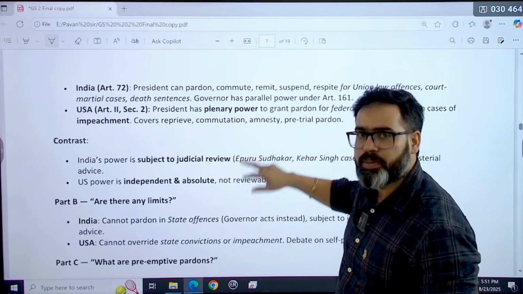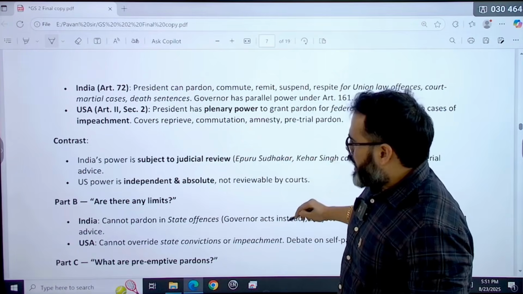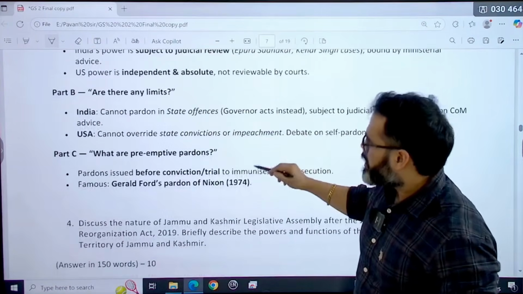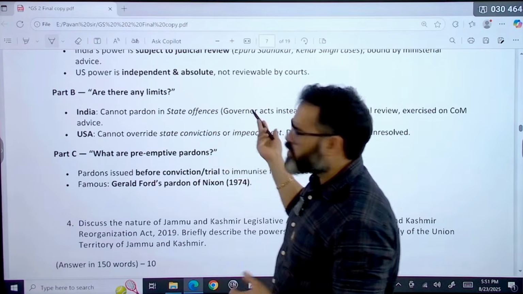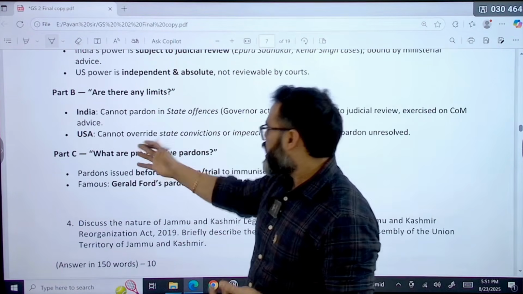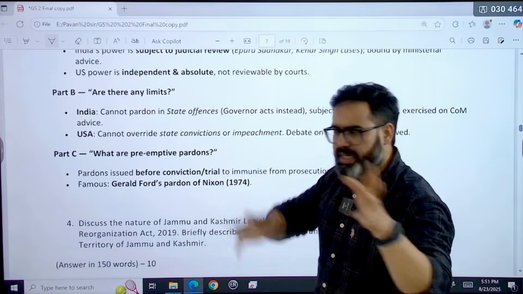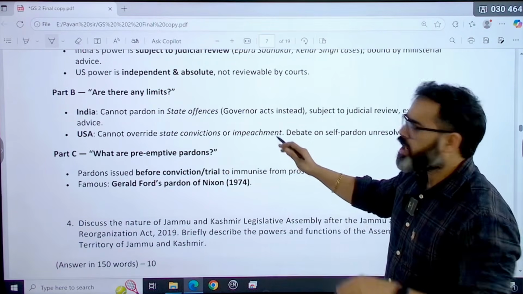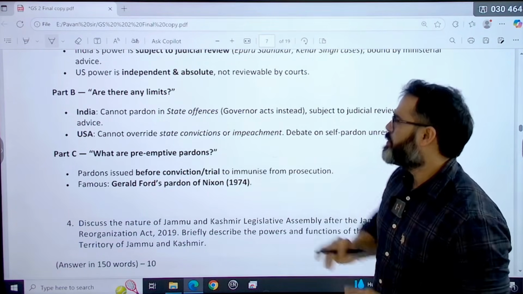That is the difference between India and US. Are there any limits? India may not pardon a state offense, because that is done by the governor only, subject to judicial review. In the USA they cannot override state convictions, the states' own. Or impeachment, those are basically the limitations.